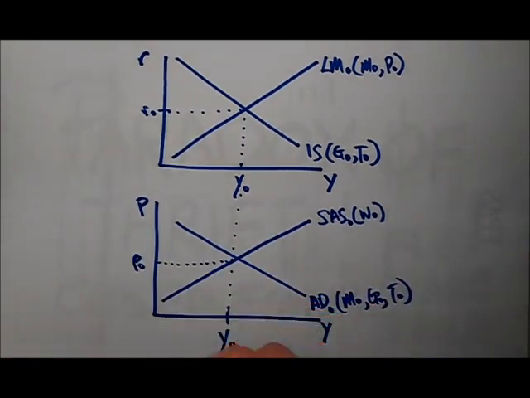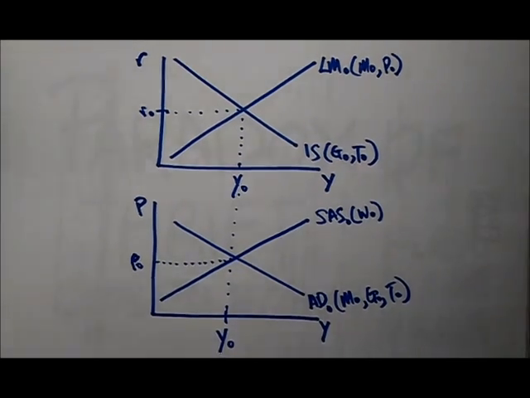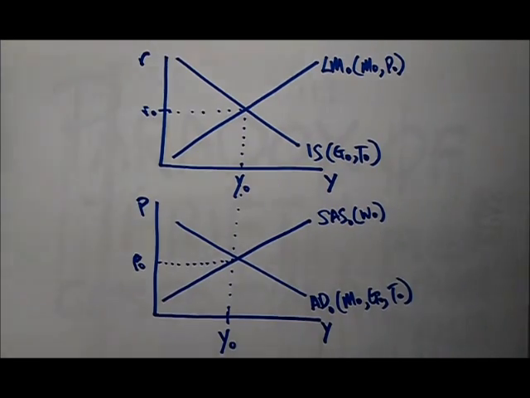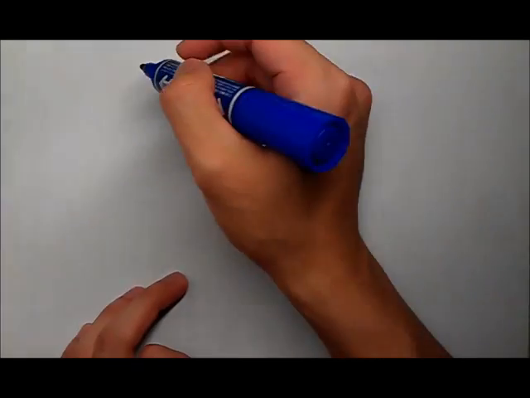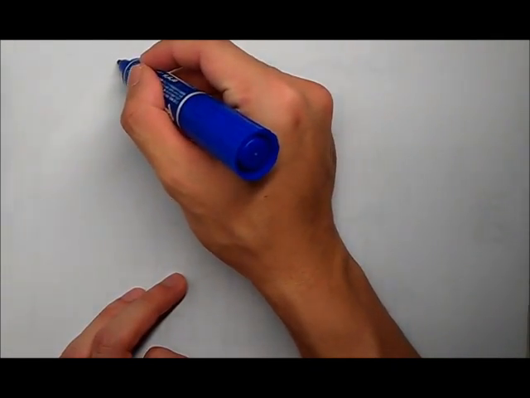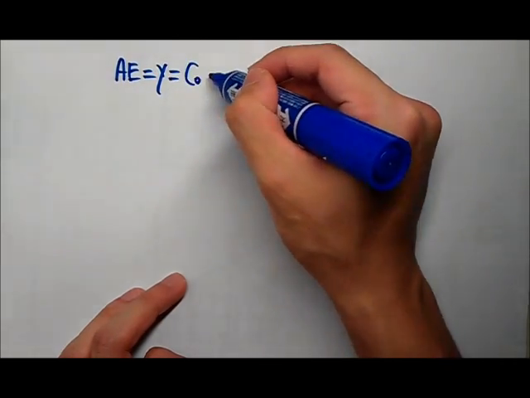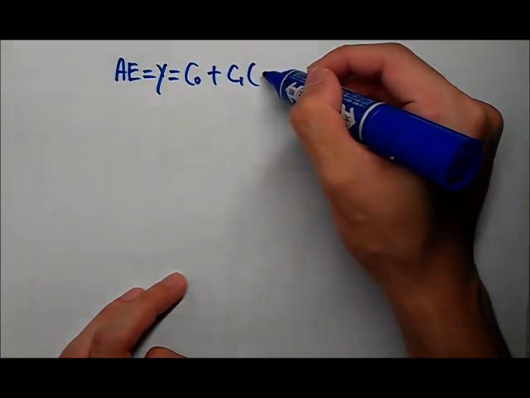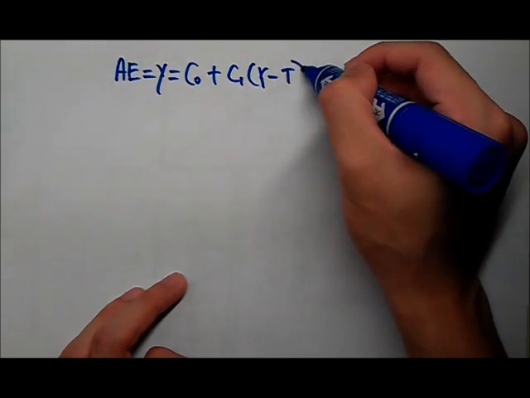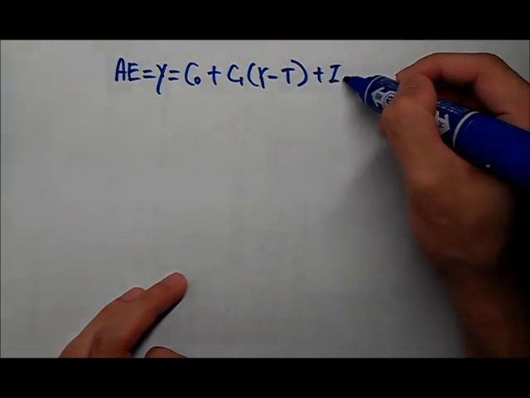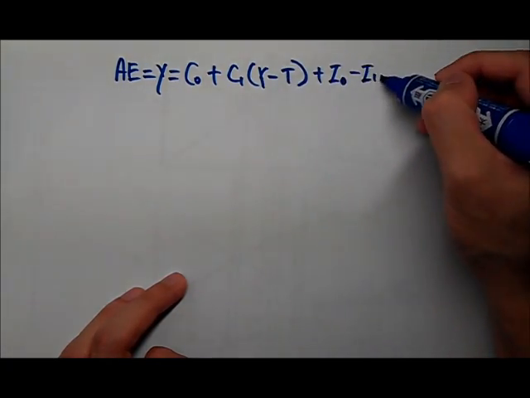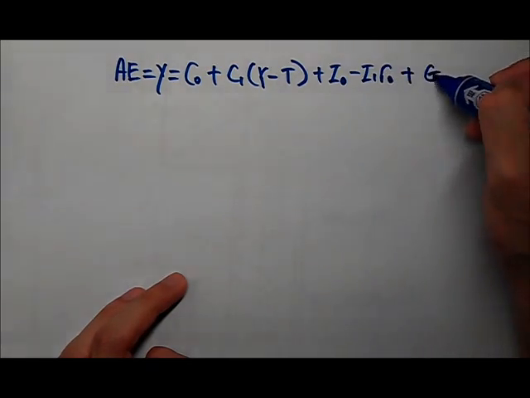So what's going to happen when people start saving? Firstly, before we can do anything, we need to come up with the multiplier. Let's assume a very simple one: AE equals Y at equilibrium, equals C naught plus C1 multiplied by (Y minus T), plus I naught minus I1 R naught plus G naught.